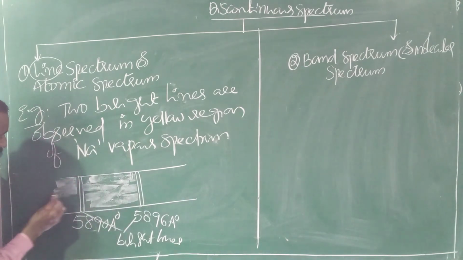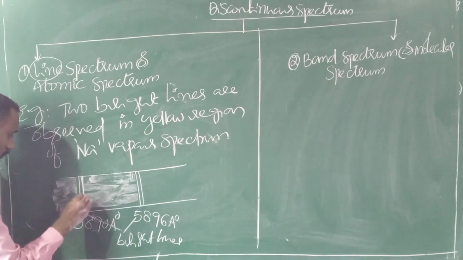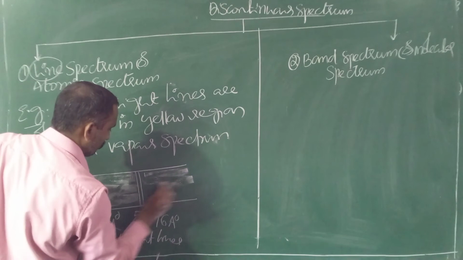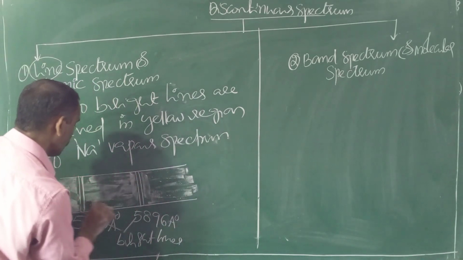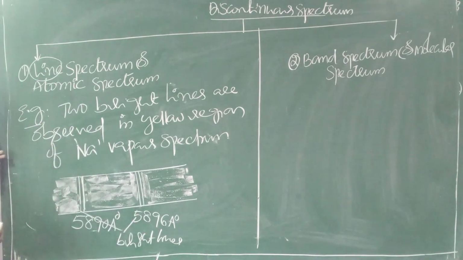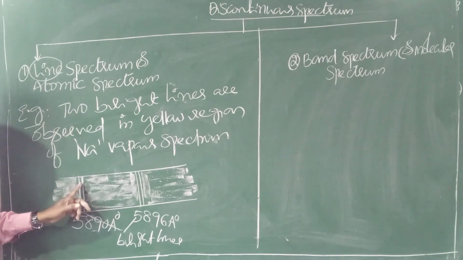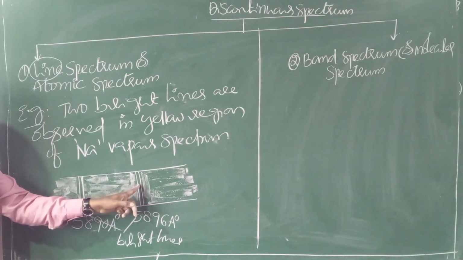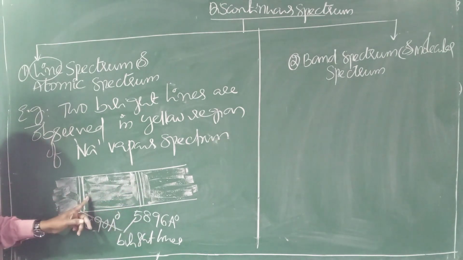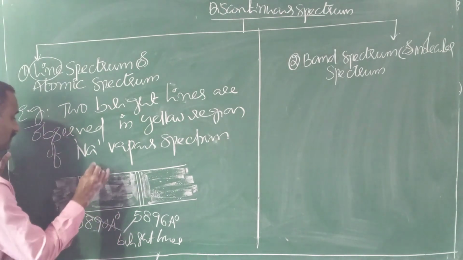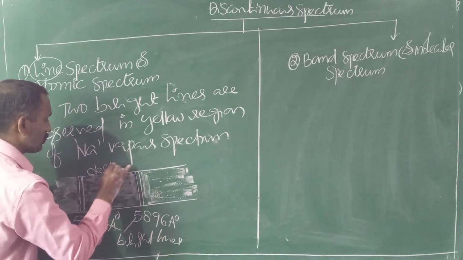Why? It is an emission spectrum. Emission spectrum is recorded on a dark background. On the dark background, bright lines or bands appear. That's why these two bright lines are separated by a dark space.